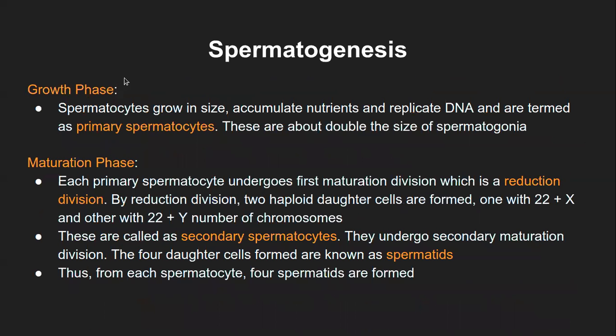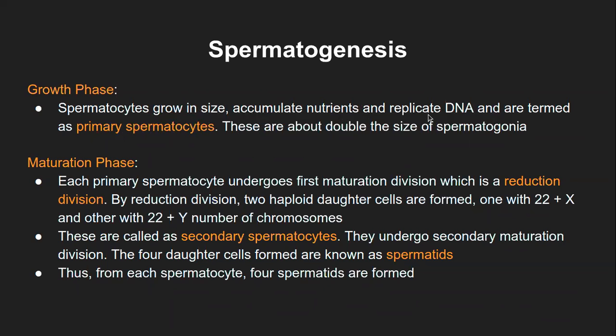Now the second phase in the formation of the spermatid, the baby sperm, if I can call it so: the spermatocytes grow in size. Whatever developed from spermatogonia into spermatocyte will grow in size, accumulate nutrients and replicate the DNA, and these are termed primary spermatocytes. Nothing else has changed except the size, the accumulation of nutrients and the replication of DNA, because now this cell is going to undergo division in the next phase.